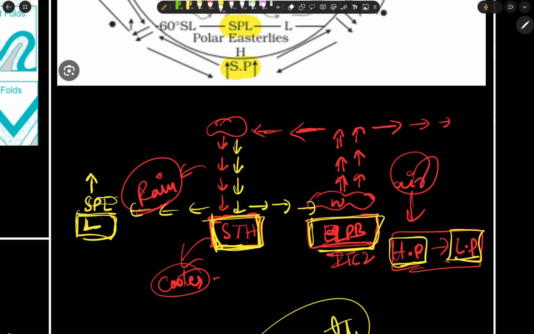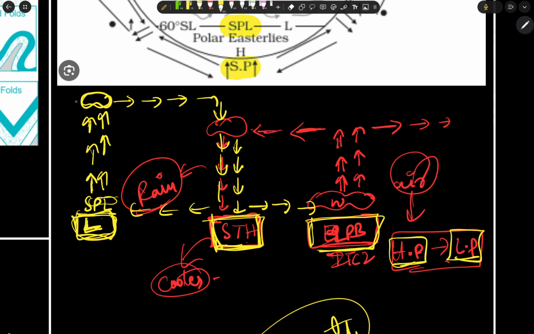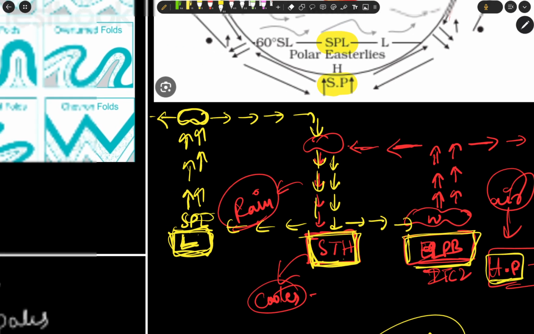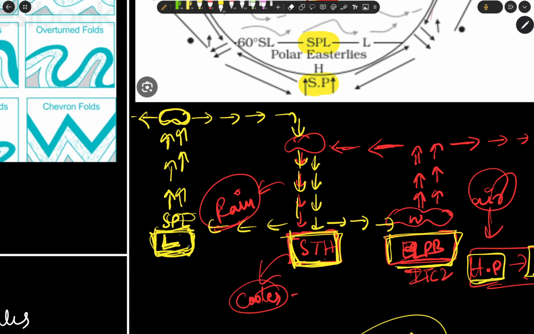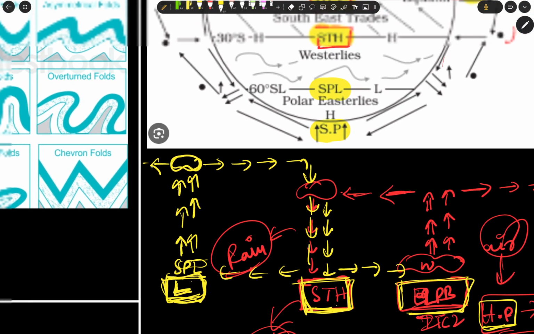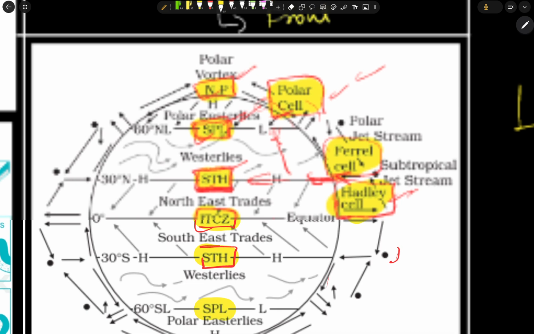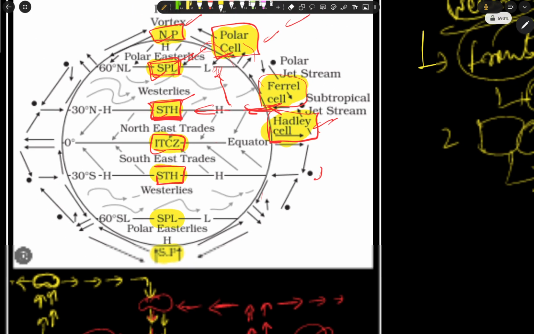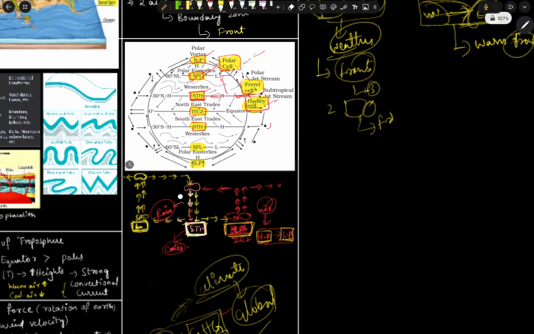The warm air reaches here, and the warm air gets heated up because it is a low pressure area, the temperature is higher, and the warm air gets higher. And here we have again the clouds, so it moves to the high pressure zones, and then it again sinks in. And so here from the subtropical low pressure region it moves to the poleward region, so it is a high pressure region. So this is the basic concept.